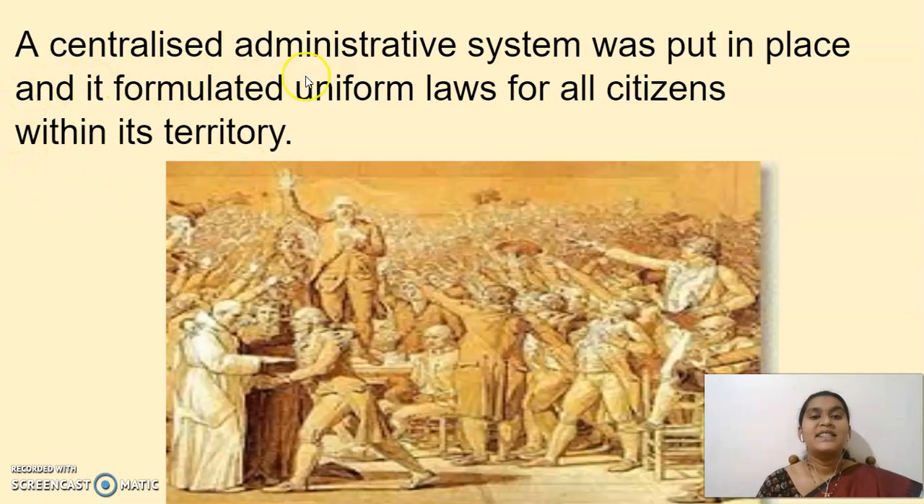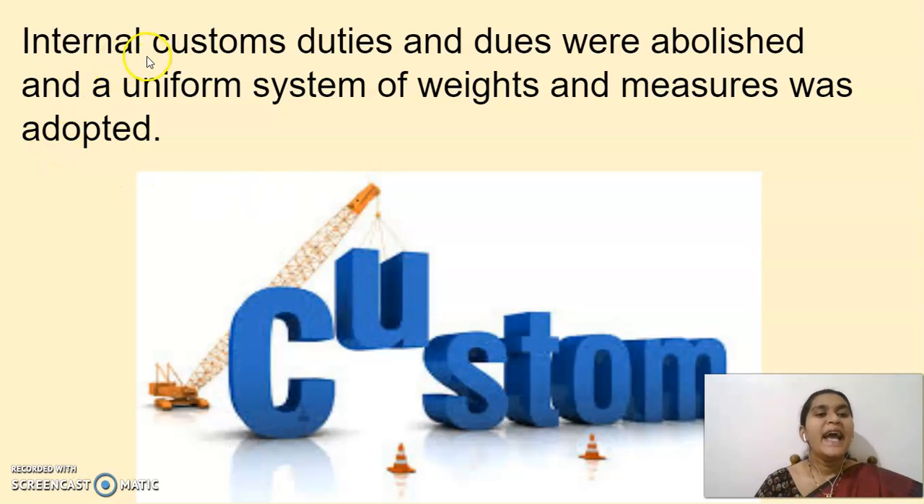So finally the centralized administrative system was put in place and they started to formulate uniform laws for all the citizens, because earlier they did not have common or uniform laws for everyone. It was different for everyone. For the first estate people it was different, for the second estate, the nobles, it was different, and the peasants were struggling a lot. To make everyone equal, they drafted the uniform laws. See, internal customs duties and dues were abolished.